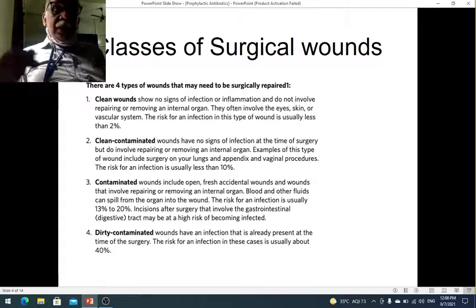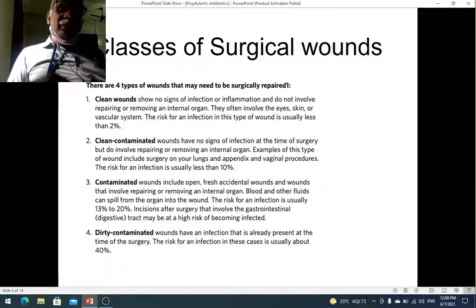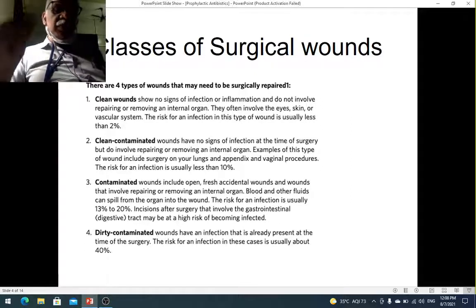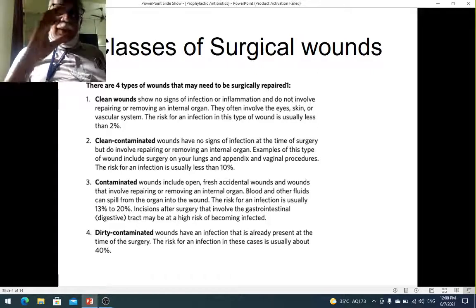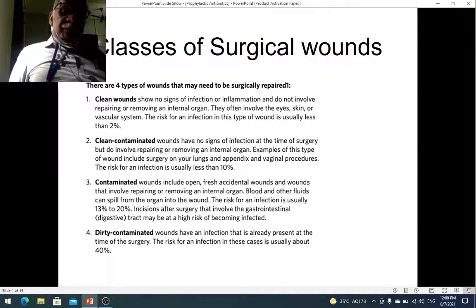You understand? In the OT, when you are doing surgery, though you are using a knife, it is a sterile knife, and the atmosphere around it is also sterile, or at least as sterile as possible. So it is unlikely to get infection. I hope you understand what I am trying to say. So that is a contaminated wound.